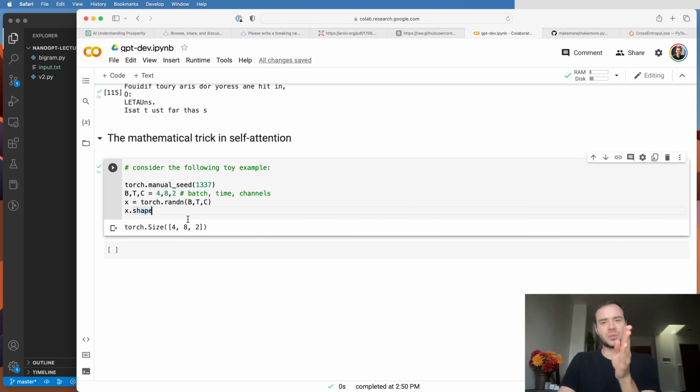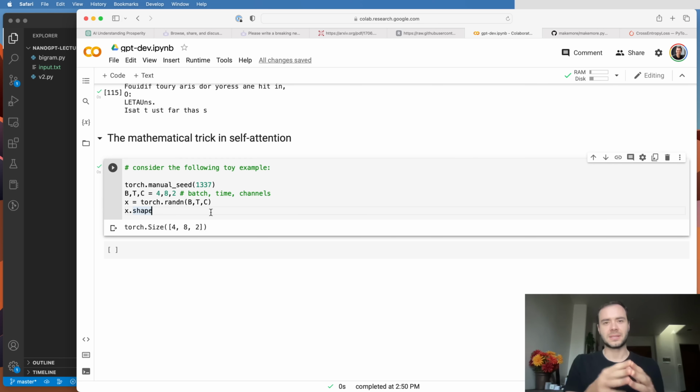So for example, if I'm the 5th token, I would like to take the channels that make up the information at my step, but then also the channels from the 4th step, 3rd step, 2nd step, and the 1st step. I'd like to average those up, and then that would become sort of a feature vector that summarizes me in the context of my history. Now, of course, just doing a sum or an average is an extremely weak form of interaction. This communication is extremely lossy. We've lost a ton of information about the spatial arrangements of all those tokens, but that's okay for now. We'll see how we can bring that information back later.